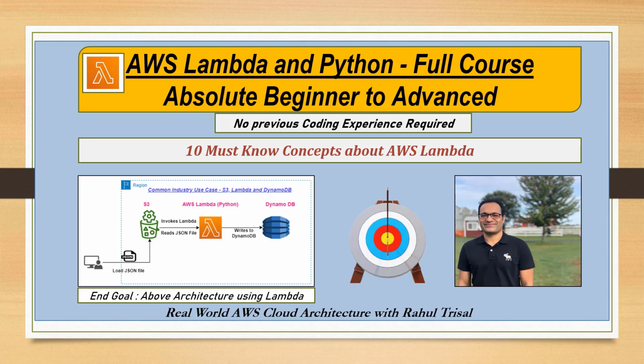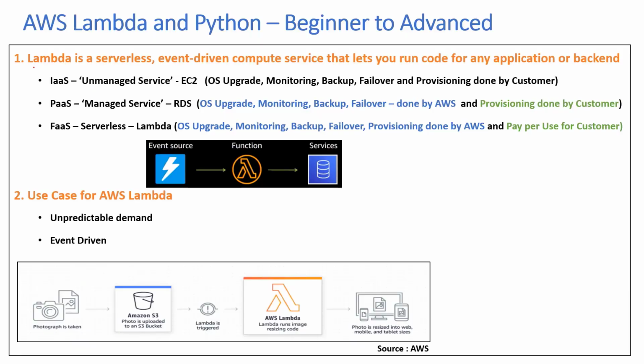So this video is on 10 must-know concepts about AWS Lambda. Now that you've already done lots of hands-on on AWS Lambda, this will teach you some of the best practices and key concepts around Lambda. Okay, the first one is: Lambda is a serverless event-driven compute service that lets you run code for any application or backend. So this is what AWS defines as the definition of a Lambda function.